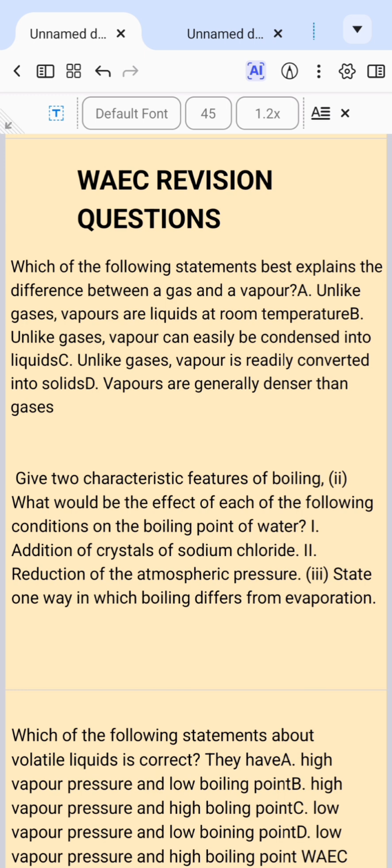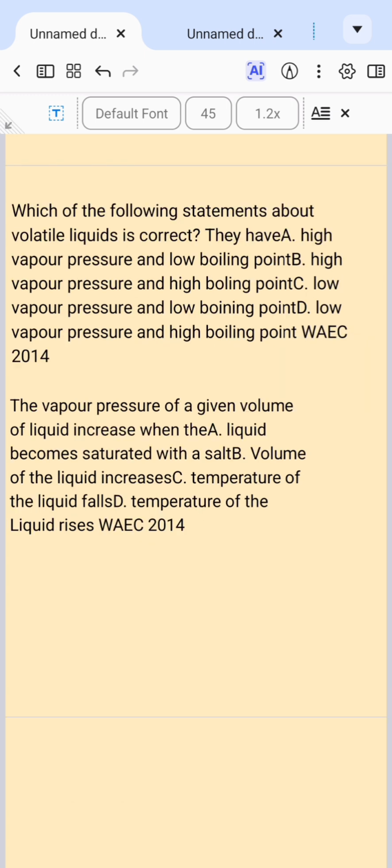Now, one thing about volatile liquids is that they have low boiling point because they boil easily because of the weak bonds holding their particles together. So they are not thick, and so it does not require a high temperature to break the bonds of their particles. So they have low boiling point, and they generate high vapor pressure as a result of their low boiling point, because they boil easily and so generate more pressure.